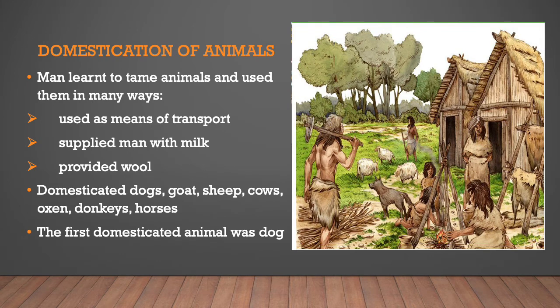With discovery of agriculture, man realized the importance of taming animals or domesticating animals, and he realized that instead of killing goats, sheep, and oxen, he should domesticate them. He used the oxen as a means of transport. Man learned to use animals in many different ways. Animals such as oxen, horses, donkeys were used for transportation and for moving heavy goods from one place to another. Similarly, goats and cows supplied man with milk. He got wool from the sheep to protect himself from the cold.